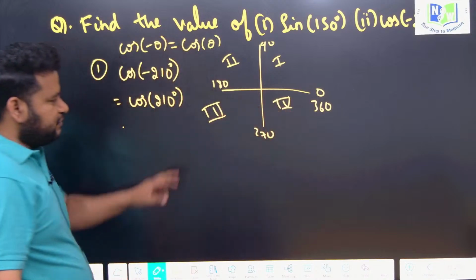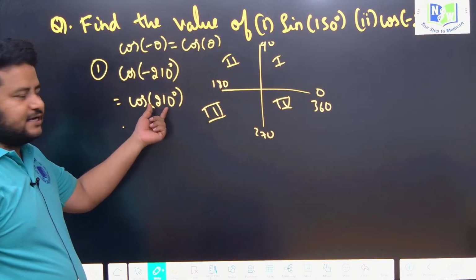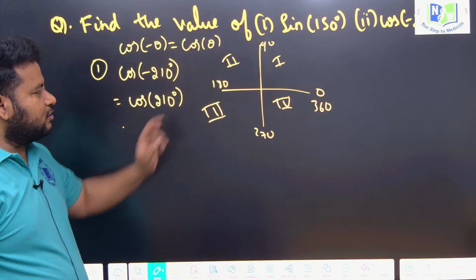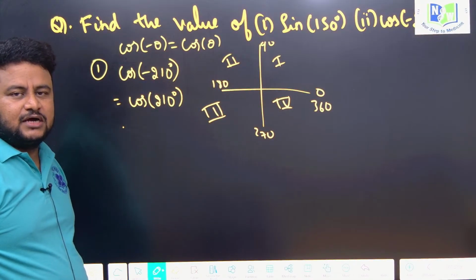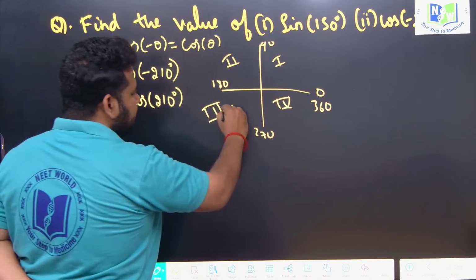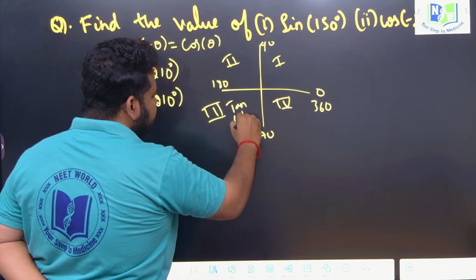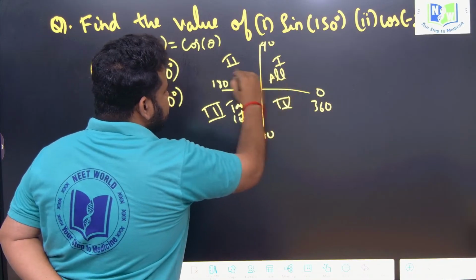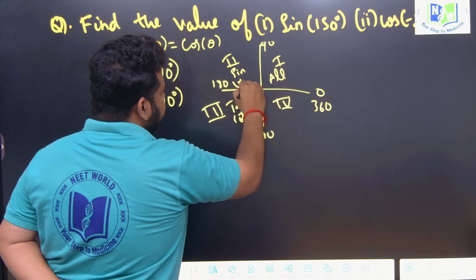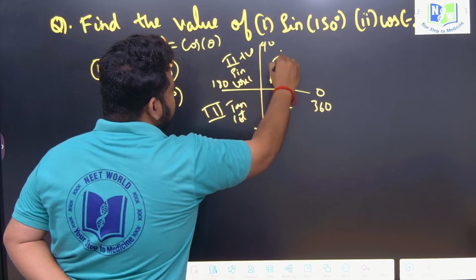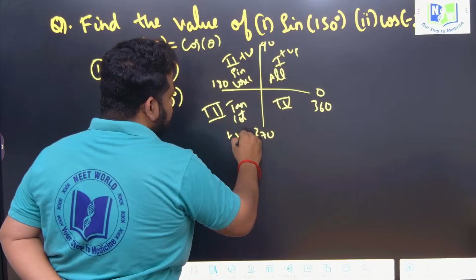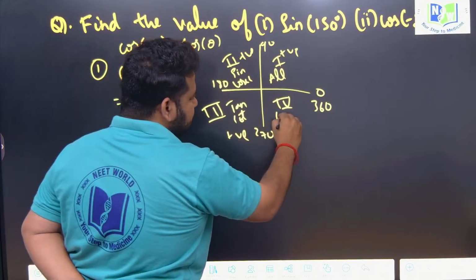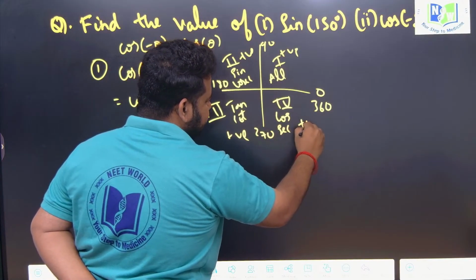In the third quadrant only tan and cot are positive, here all are positive, here sine and cosec are positive. What about the fourth quadrant? Fourth quadrant cos and its reciprocal secant are positive, others are negative.